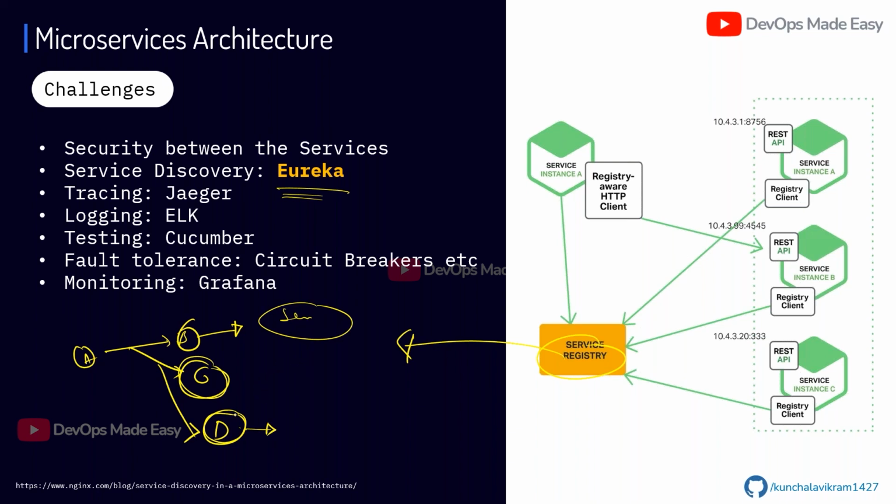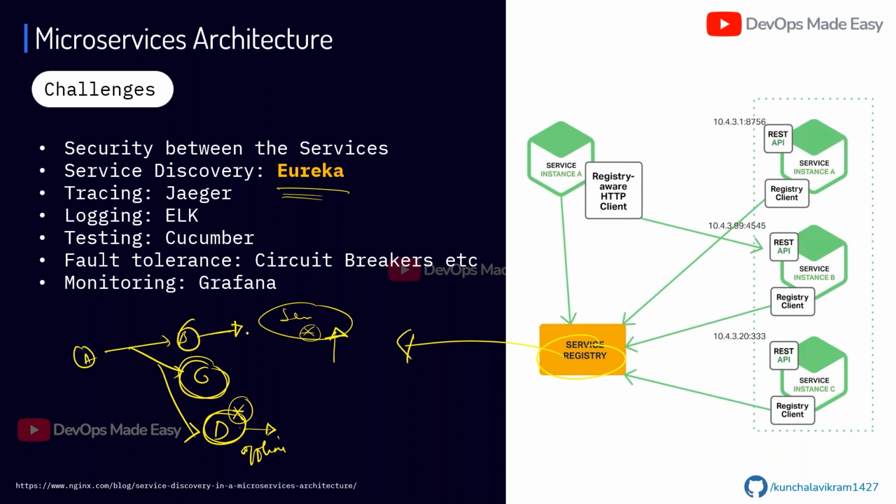Let's say D is initially created and registered to the service discovery, but after some time D is having some issues and it went offline. Now the service discovery knows that some of the services are not responding. Then what will the service registry do? It will remove that microservice. So now whenever B wants to talk to D, immediately it will respond to B that the service is not responding.